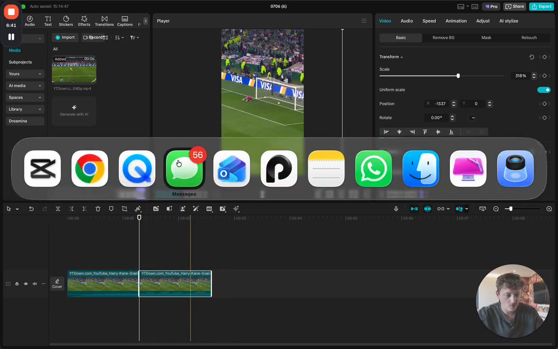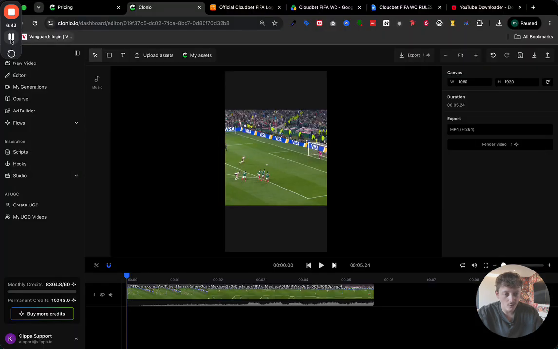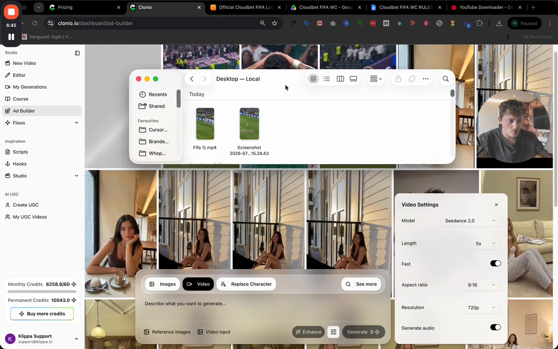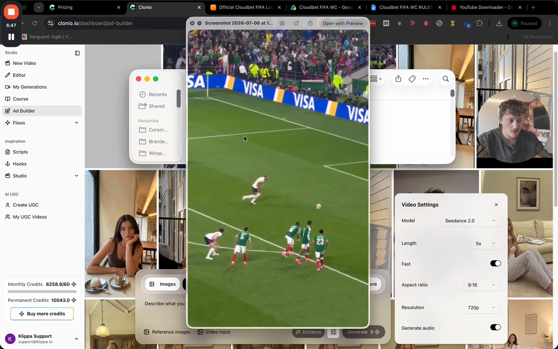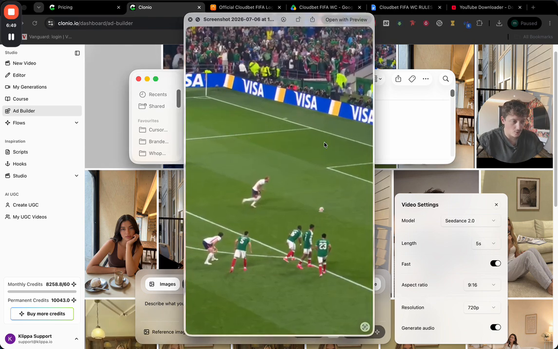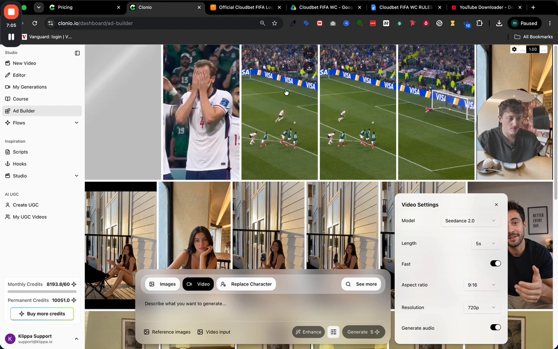And then what we're going to do is come over here into Clonio. The next thing you're going to want to do is take the video and take a screenshot of the opening scene. Now you'll see a quick preview behind this of what we're going to do. Essentially, we're going to use AI to recreate this penalty shot that Harry Kane took in the World Cup, and we're going to make it look like he missed. This is what is going to make our video go viral because it's going to go against what everybody else thought happened.